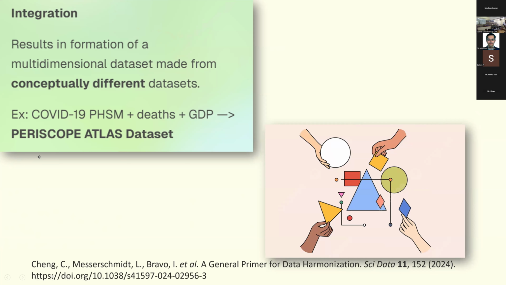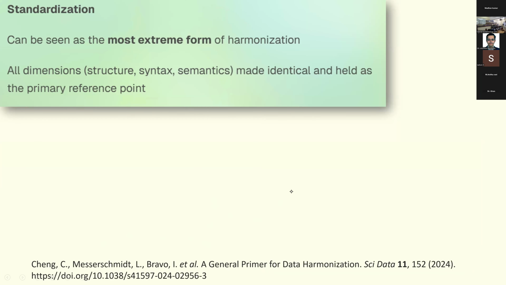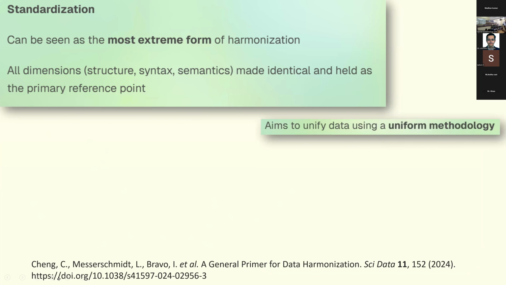For example, the Periscope Atlas data set has linked COVID-19 public health safety measure data as well as death data as well as the GDP together into one big data set. So what is standardization? It can be seen as the most extreme form of harmonization. Here, all the dimensions, that is the structure, syntax, and semantics, are made identical and held as a primary reference point.